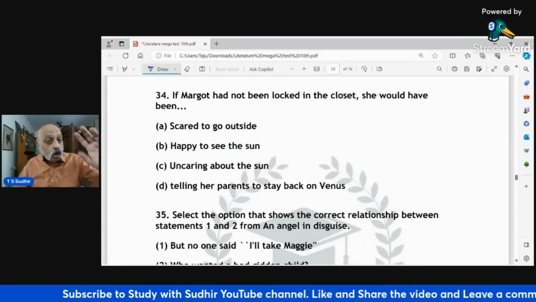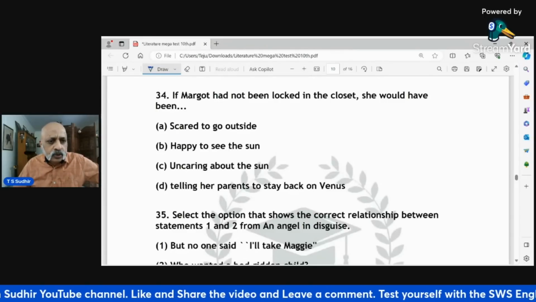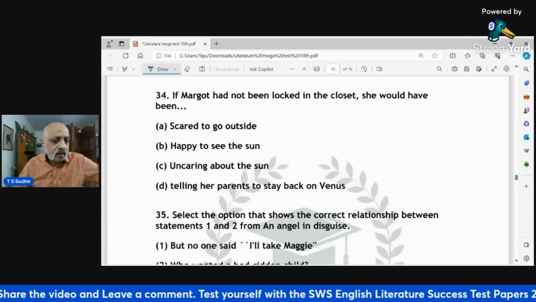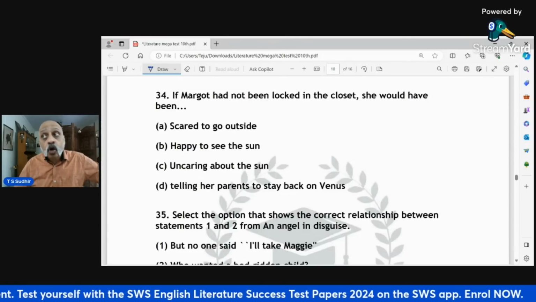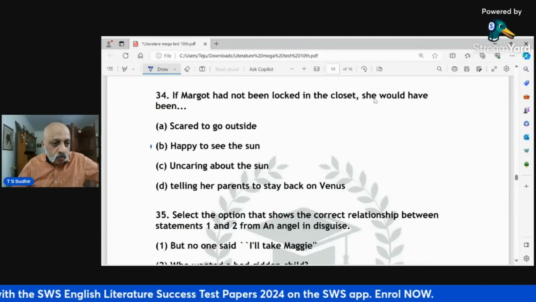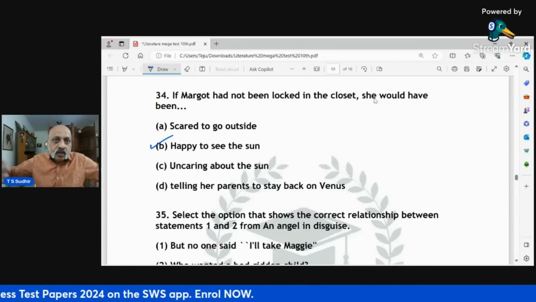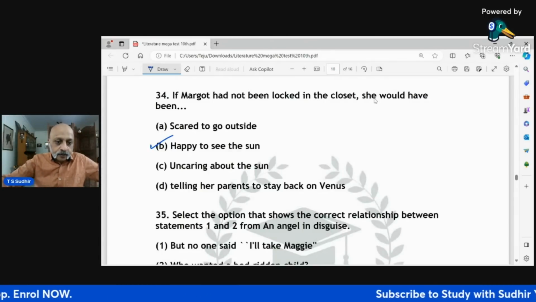If Margaret had not been locked in the closet, she would have been scared to go outside, happy to see the sun, uncaring about the sun, or telling her parents to stay back on Venus. Now, this is an analysis or an application kind of question. So you assume that she would have been happy to see the sun because that's something which was a major desire as far as Margaret was concerned.